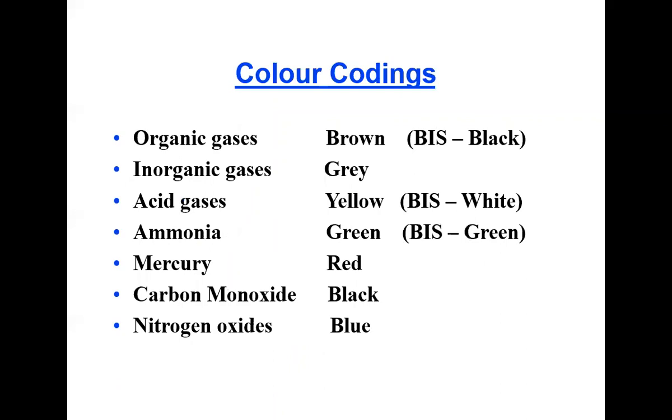There are certain guidelines for the color coding: for organic gases, brown, and from the BIS standard it is black. Inorganic, gray; acid gas is yellow, BIS standard is white; ammonia is green, BIS standard is green; mercury is red; carbon monoxide black; and nitrogen oxides blue. So these are the color codings from which we can understand which gas mask is used for what purpose. Depending on this color coding, you can utilize these things.